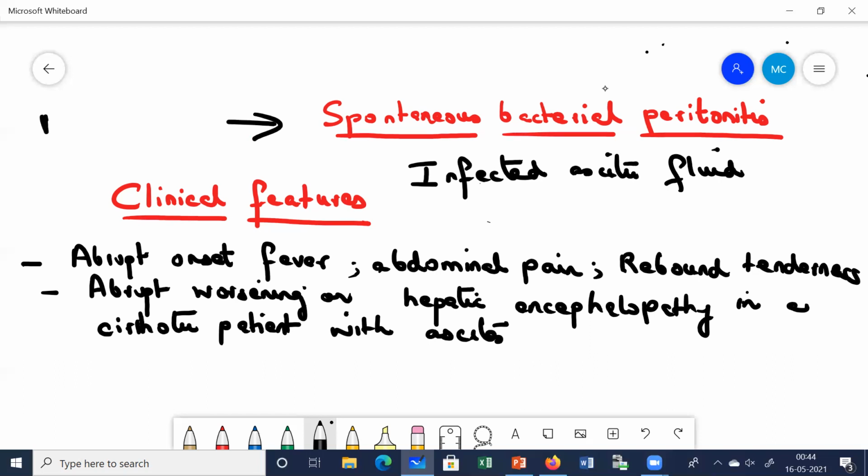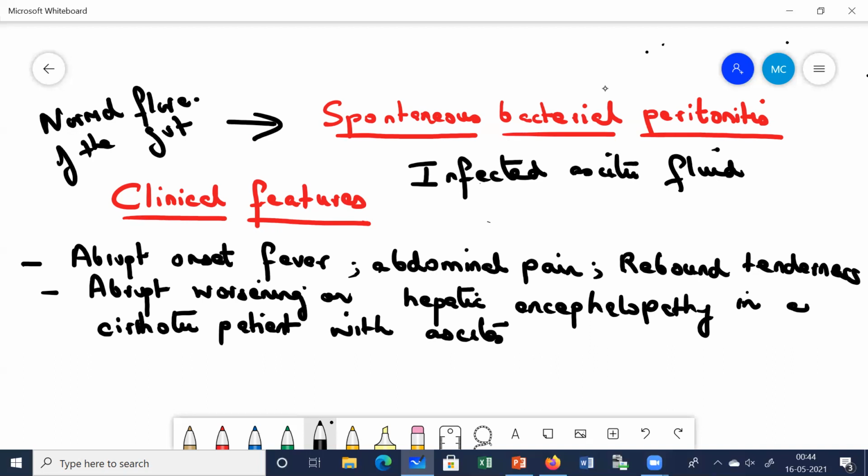There is translocation of these bacteria from the gut into the ascitic fluid, and it causes the infection of the ascitic fluid.